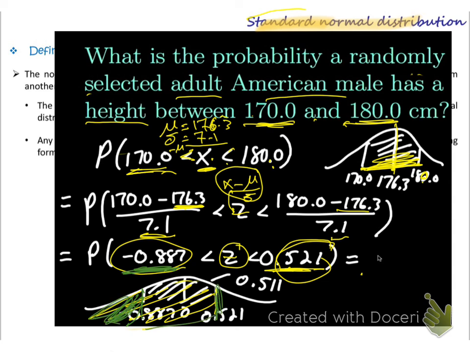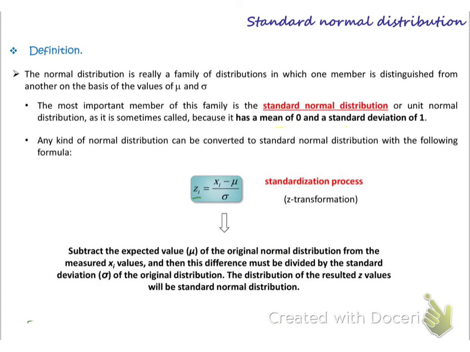This total area up to here, because the table gives us from minus infinity up to here, I can get the table up to here, minus this area, so I end up with the probability. I hope now it is clear how we can convert our normal distribution graphs to a standard normal distribution graph. So now you can understand this formula, okay?